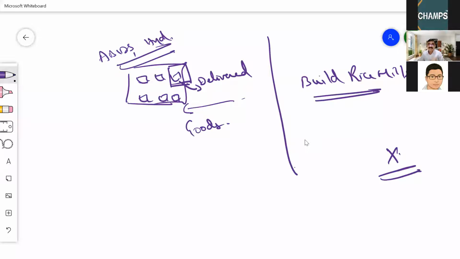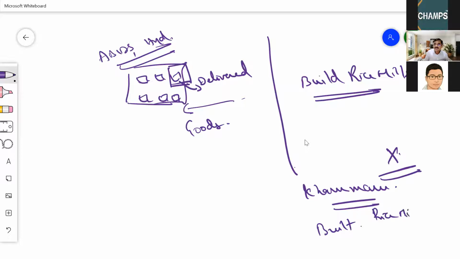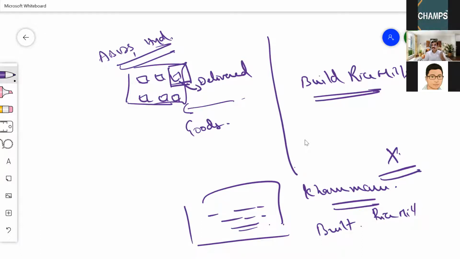My client goes to their place. Let us suppose someone in Khammam wants to set up a rice mill. First of all, he should take a premises. In that premises, the rice mill machinery is to be installed. So they called my client.